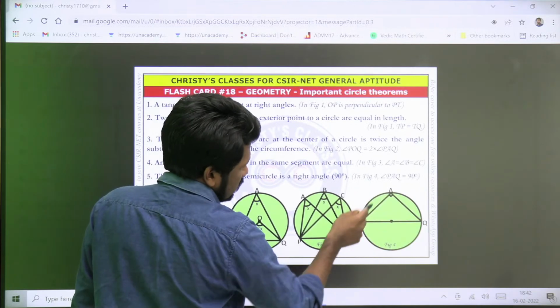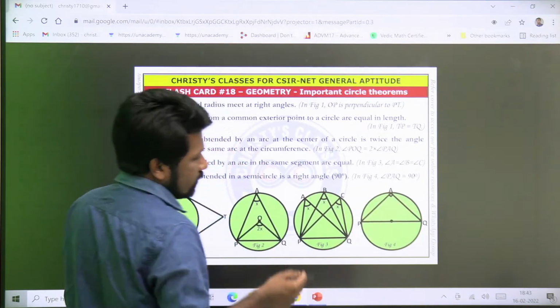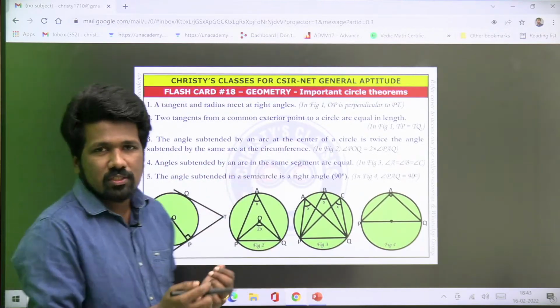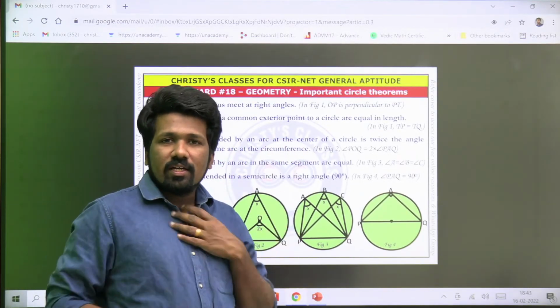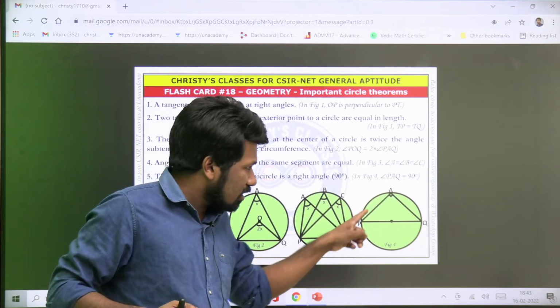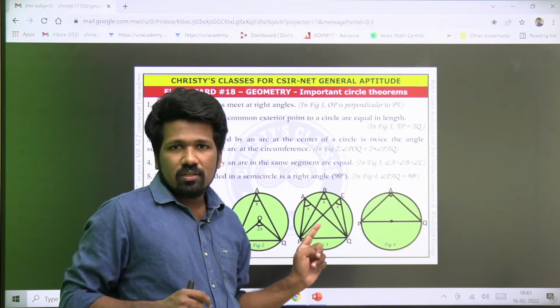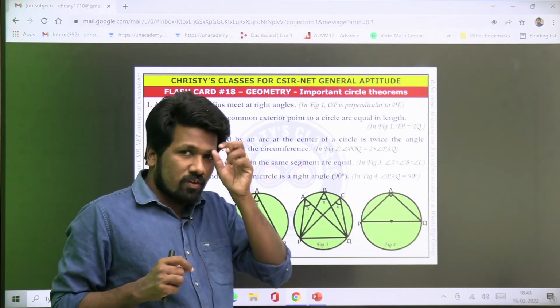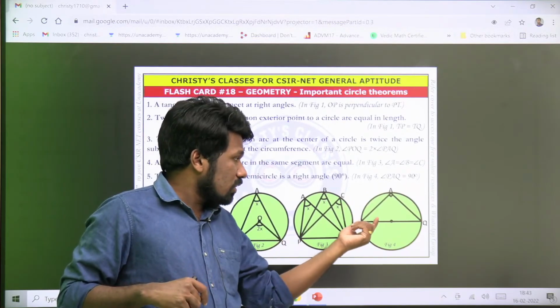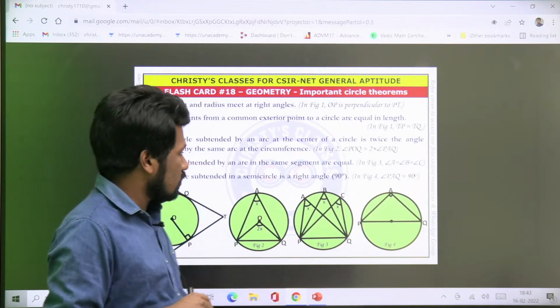So if this is the angle, this will be a right angle if PQ is the diameter, or if this is a semicircle. And the question says here it is the largest right angle triangle. So definitely for a right angle triangle to be inscribed, it should touch the circumference. The edges should touch the circumference. For inscribing, that should be inscribed inside a semicircle for sure. So this is the situation we are in.